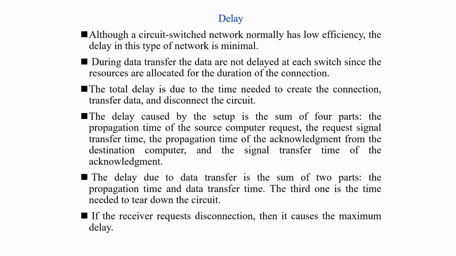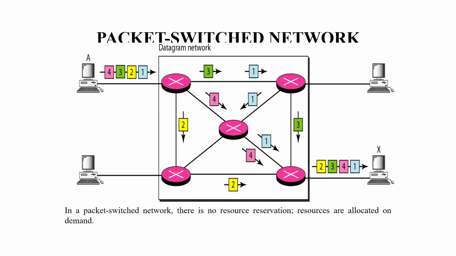The delay caused by the setup is the sum of four parts: the propagation time of the source computer's request, the request signal transfer time, the propagation time of the acknowledgement from the destination computer, and the signal transfer time of the acknowledgement. The delay due to data transfer is the sum of two parts, the propagation time and data transfer time. The third one is the time needed to tear down the circuit. If the receiver requests disconnection, then it causes the maximum delay.